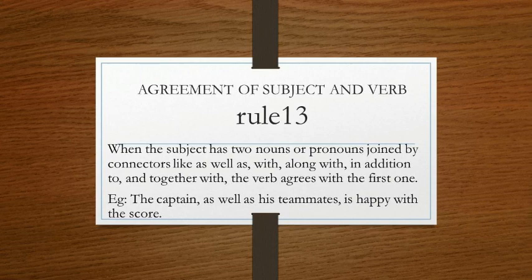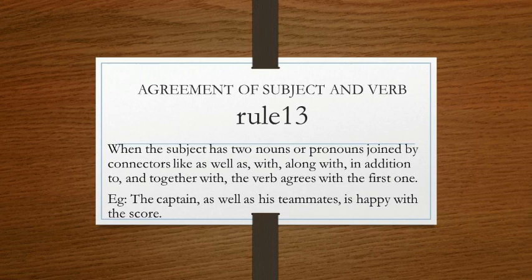Now let us go through one example. The captain as well as his teammates. Here we are seeing two subjects. One is captain, another one is teammates. Captain is singular while teammates is plural.